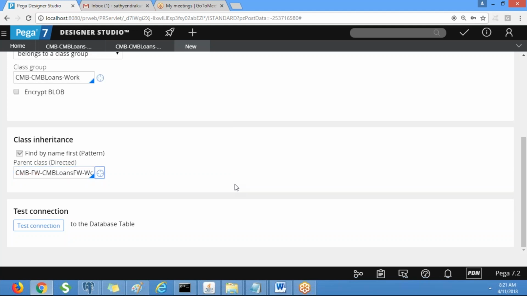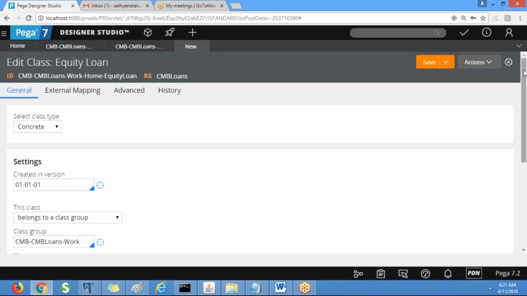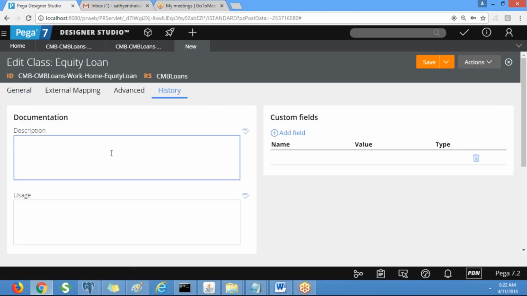So we have created country details, state details, city details, right? Those are data classes, those store the reference data. So it is not part of application. So data type is used to store the reference data outside of an application. It will have a dedicated database table, and all those data classes doesn't belong to class group. Okay. See, let me show you one.